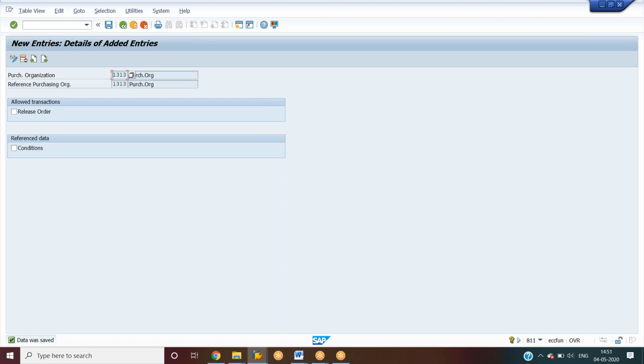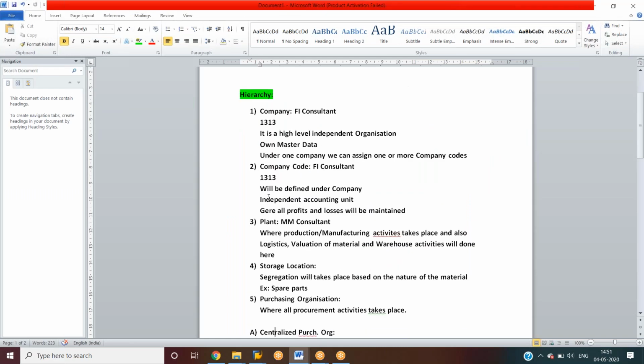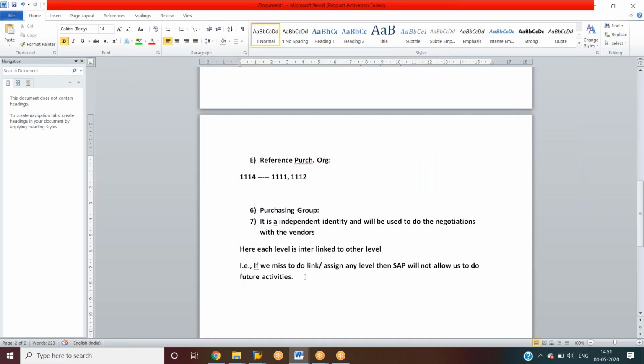So we need to check how it's assigned, right? So for this we need to check the assigning. We have to go to EC01 or else EC02, transaction code we can go. Okay. So EC01 or EC02. So what is the difference between EC01 and EC02?